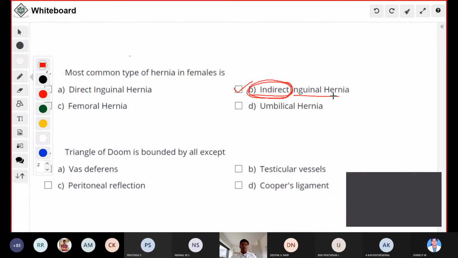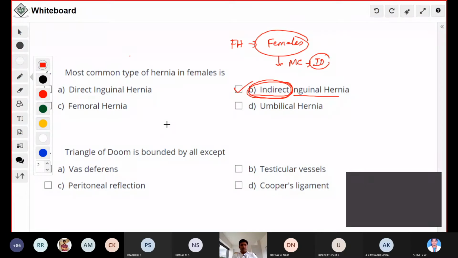Just keep in your mind, femoral hernia is common in females, but even in females, the most common type of hernia is the indirect inguinal hernia. So this is a standard question. Don't think that it is femoral hernia.